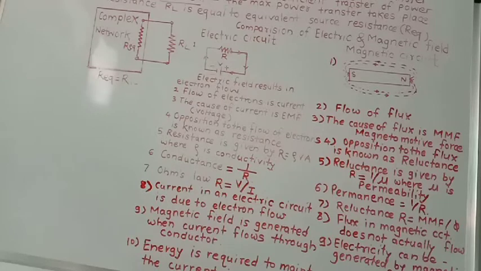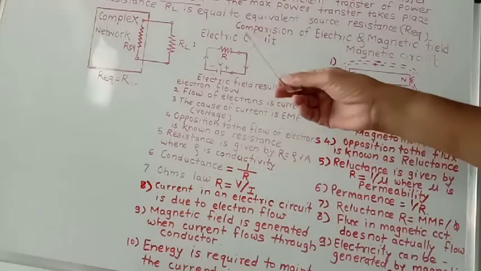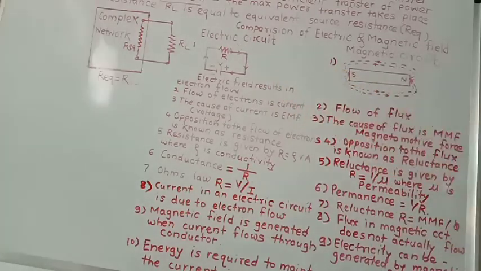Here energy is required only to create flux, but not to maintain it. So these are the total 10 points you have to study. This is the comparison of electric circuit and magnetic circuit. So we will stop here.